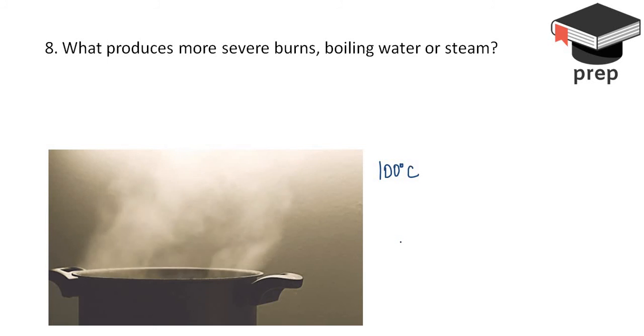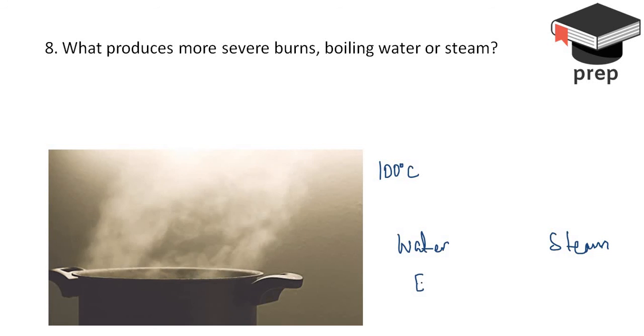Again, taking the same case, let's say for water it has only some energy which we can denote as E, but steam at the same temperature will be having energy E plus the latent heat of vaporization.